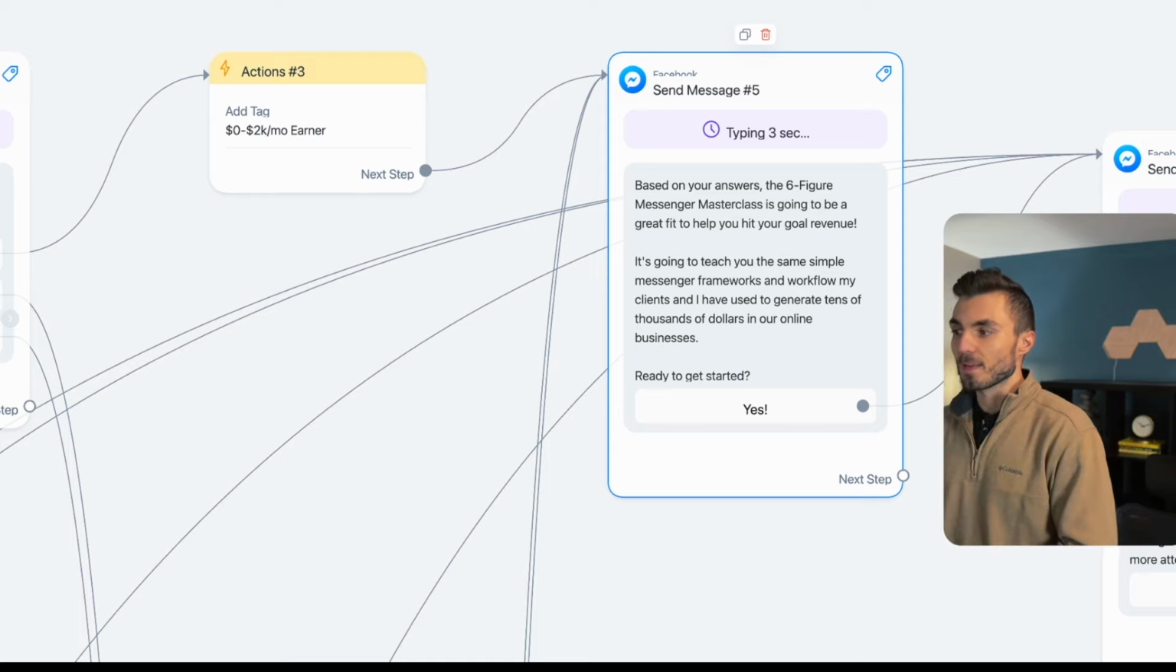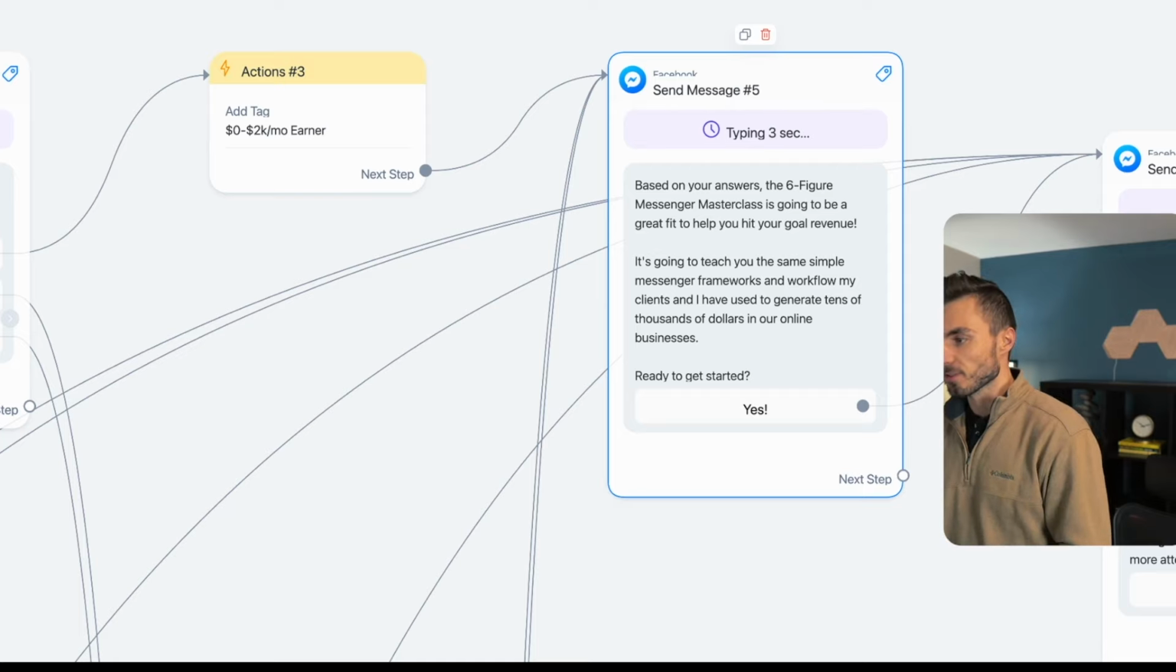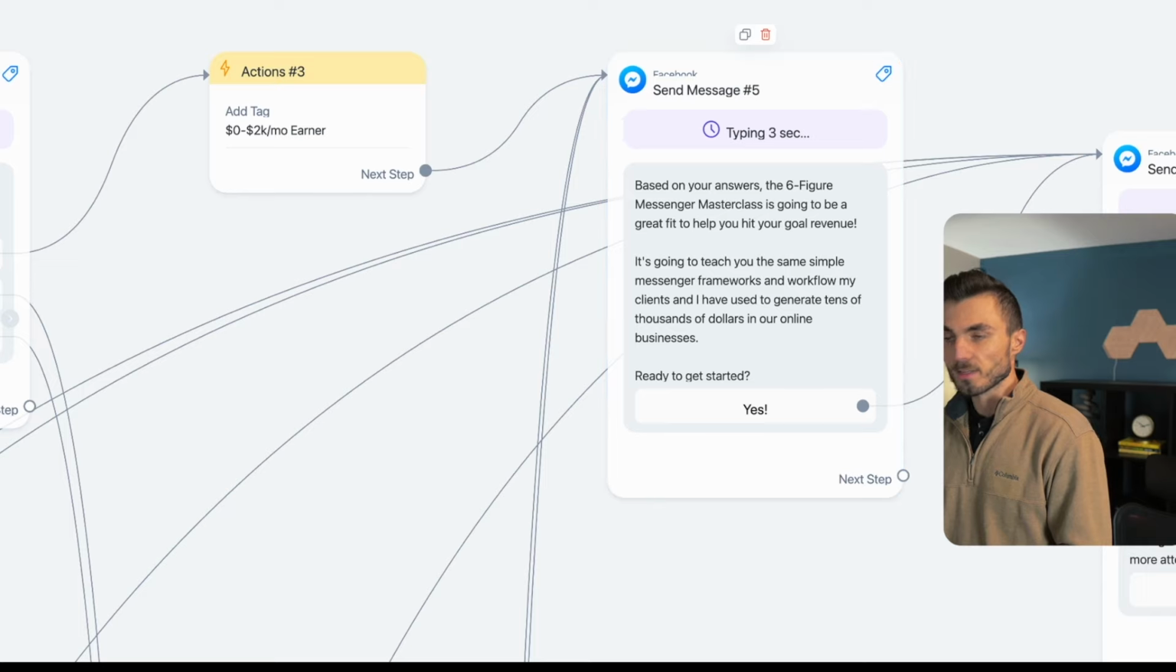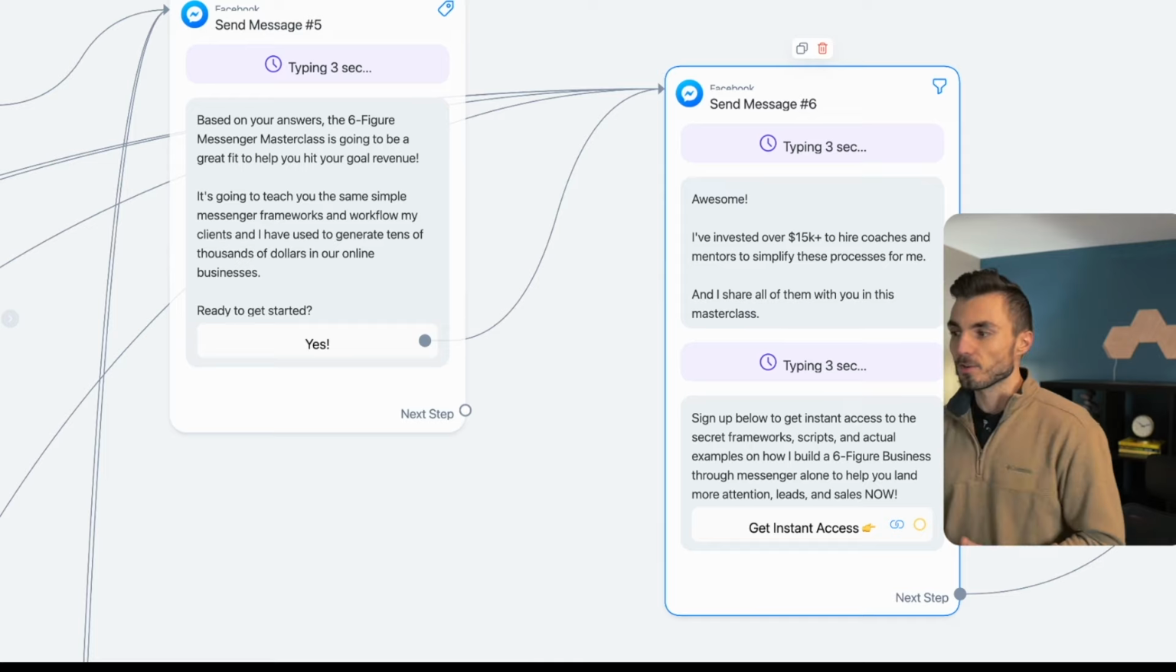It's going to teach you the same simple Messenger frameworks and workflow that my clients and I have used to generate tens of thousands of dollars in our online business. Are you ready to get started? Yes. Final message. Awesome. I've invested over 15K plus to hire coaches and mentors to simplify these processes for me. And I'll be sharing all of them with you in this masterclass.